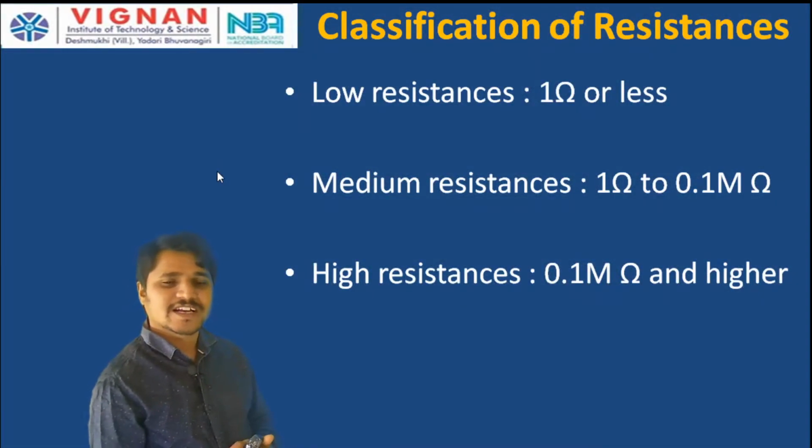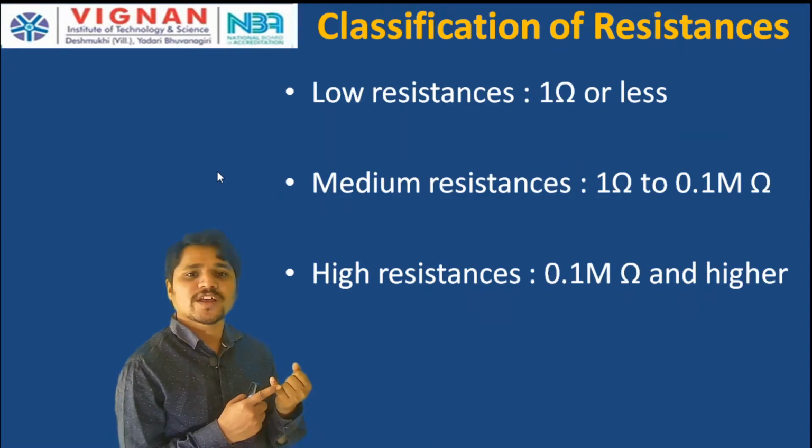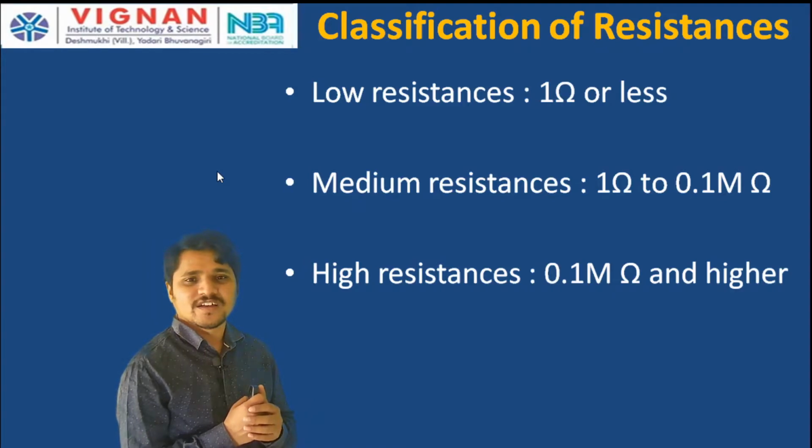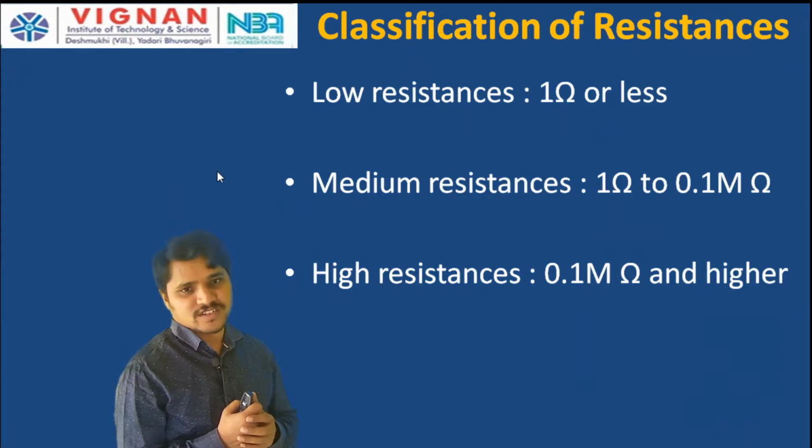First one is classification of resistance. First is low range resistance, that is low resistances. The range of low resistance is less than or equal to 1 ohm. That means 1 ohm or less than 1 ohm comes under the low range resistance.